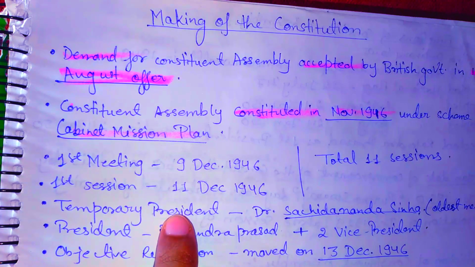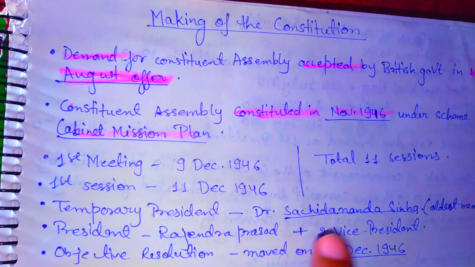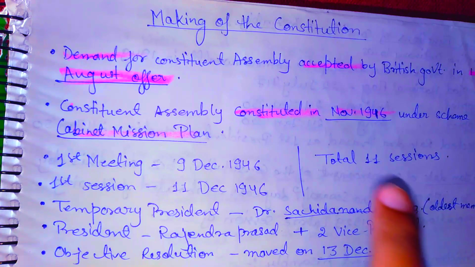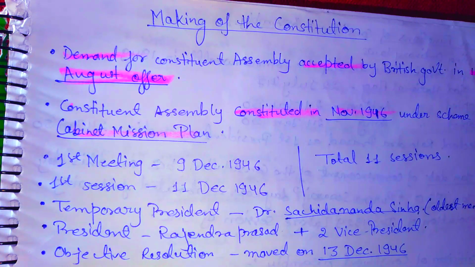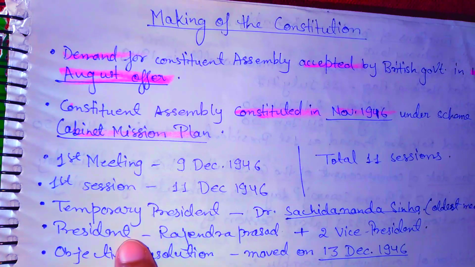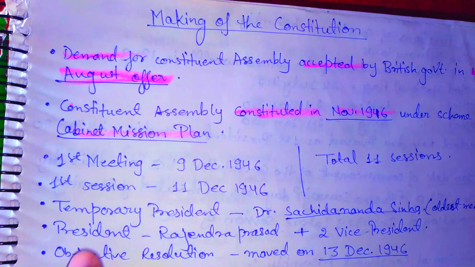Then who was the temporary president? Temporary president was Dr. Sachidananda Sinha. He was not elected, he was just the oldest member in the entire Constituent Assembly, and on the basis of that he was selected as temporary president. And the first president of the Constituent Assembly was Rajendra Prasad, and he was assisted by 2 vice presidents. And the objective resolution was moved on 13 December 1946 by Jawaharlal Nehru.